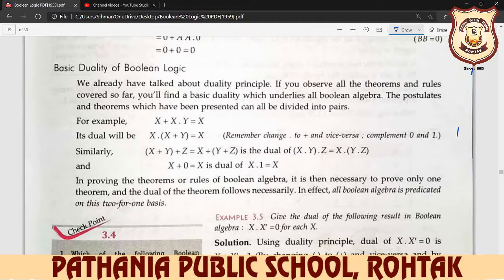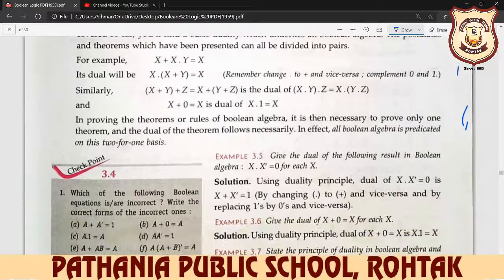For example, x plus x multiplied by y is always x. Its dual will be x multiplied by x plus y is equal to x. Similarly, x plus y plus z is equal to x plus y.